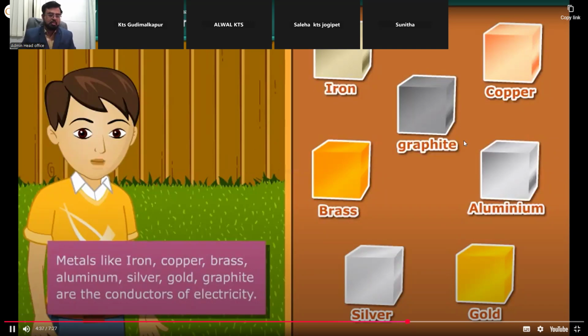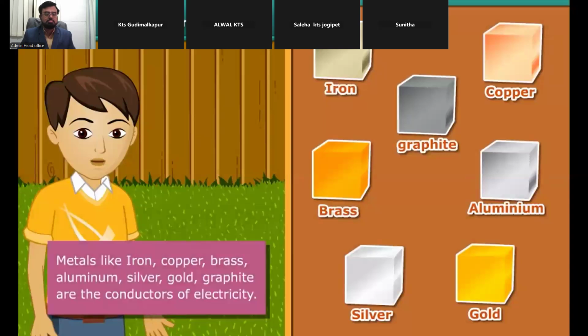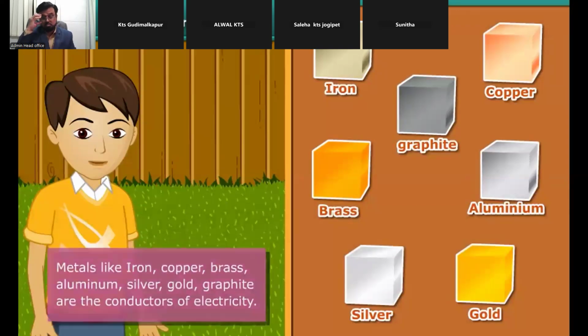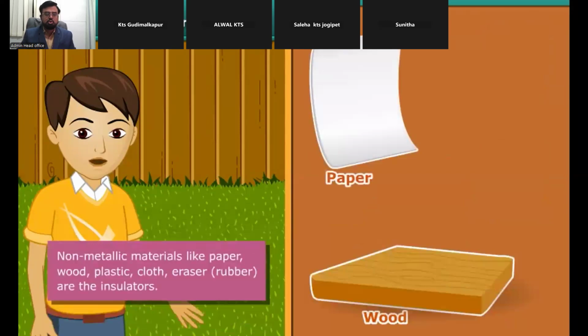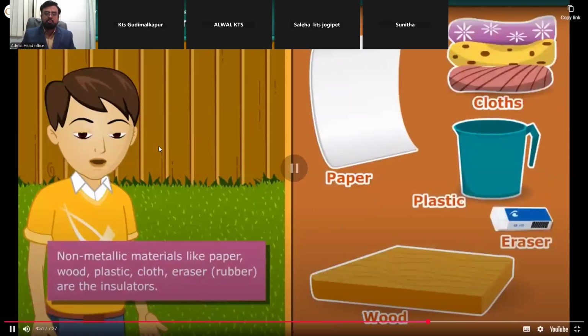A cell is a simple device in which chemical energy is changed into electric energy. Some materials allow electric current to pass through them, others do not. See, paper, cloth, plastic, eraser, wood: they won't allow the current to pass through them.